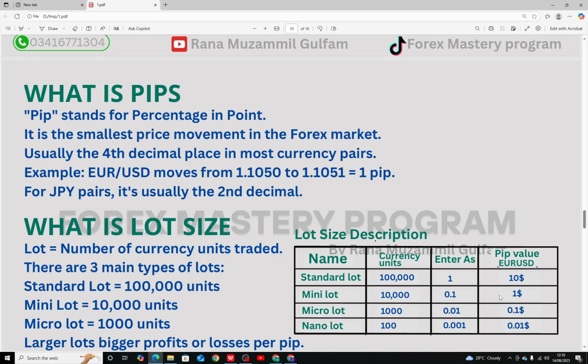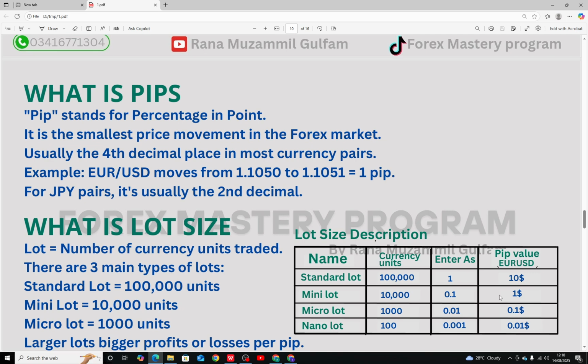Why does lot size matter? Because lot size determines the pip value and therefore profit and loss size. It helps control risk by adjusting trade size. It works together with leverage and margin. Example, if you trade 0.10 lot, a mini lot, on Euro USD and it moves 50 pips in your favor, your profit is 50 pips at $1 per pip, which is equal to $50.